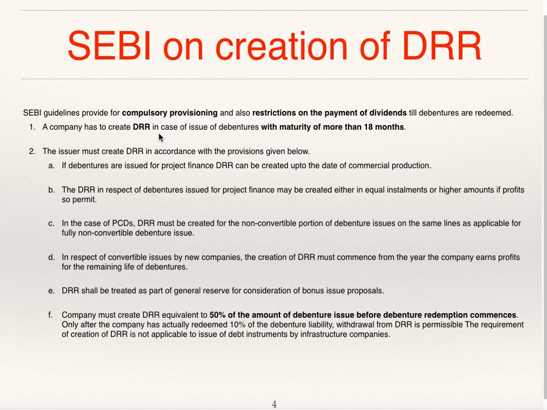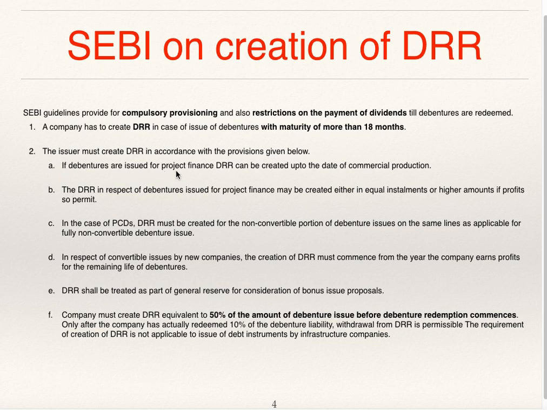A company has to create DRR, Debenture Redemption Reserve, in case of issue of debentures with maturity of more than 18 months. If the debentures are maturing within the period of 18 months, then there is no need of creating DRR, but company has to create DRR if the maturity period is more than 18 months. If it gets matured after 18 months, then DRR is compulsory. The issuer must create DRR in accordance with provisions given below.